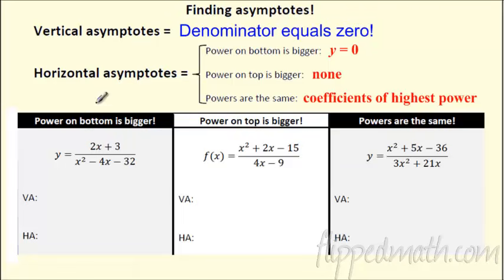So if I look at this first one here, I'm going to go ahead and do that. Let's look at this first function right here. Well, how do I know when this bottom equals 0? So I'm looking at when does the bottom equal 0? Well, what do I have to do? I actually have to factor this.